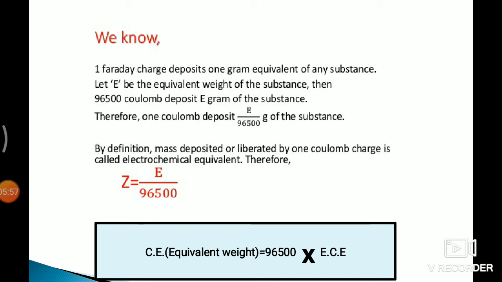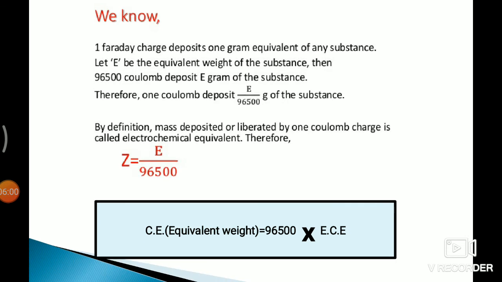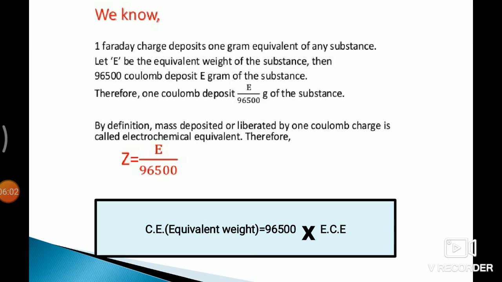In this way, today we have learned the topic Faraday's first law, second law, and the relation between the chemical equivalent and electrochemical equivalent. Thank you, friends.